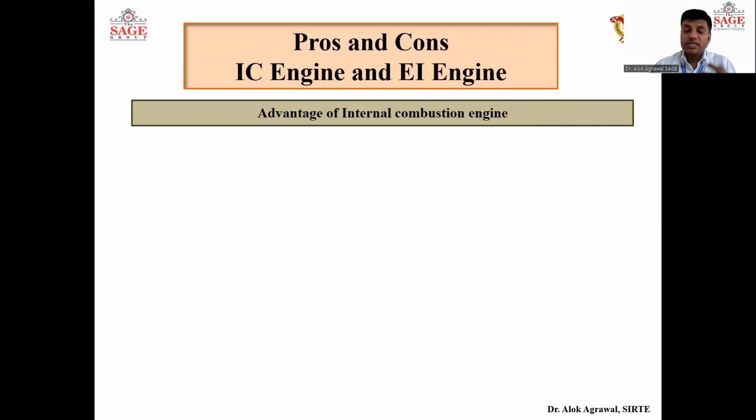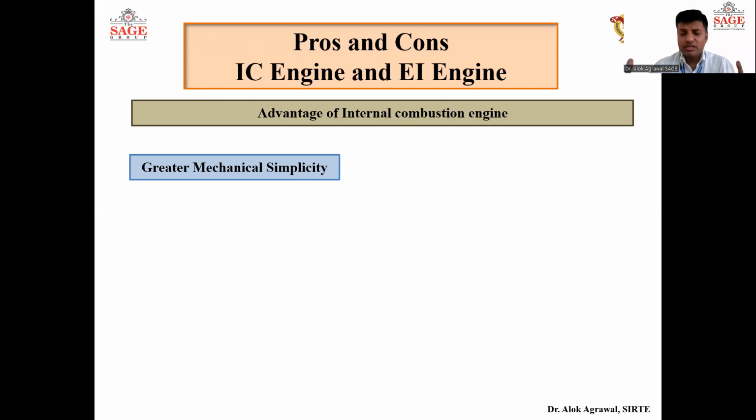Now, the advantages and disadvantages of internal combustion engines and external combustion engines. What are the advantages of the internal combustion engine? It has greater mechanical simplicity because the components are not as heavy as in an external combustion engine, where boilers, condenser, pump, and a lot of things are required.